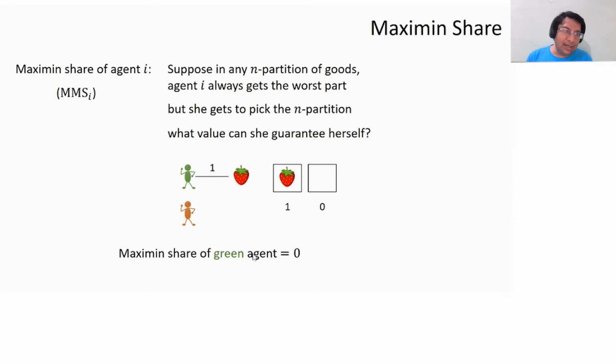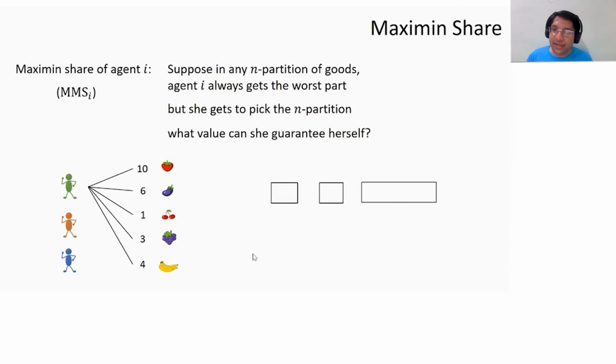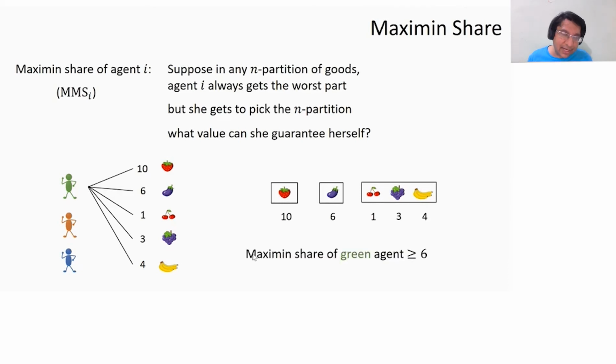Okay. So if you look at a slightly more interesting example, now I have three agents and the green agent has additive valuations again. So now she has to fill up three boxes. She has to come up with a three-partition. Let's say this is how she partitions it. The worst box has value 6. So her maximum share is going to be at least 6, right?